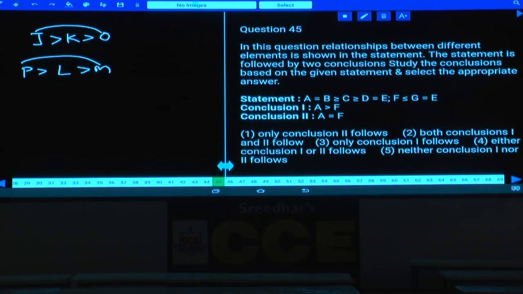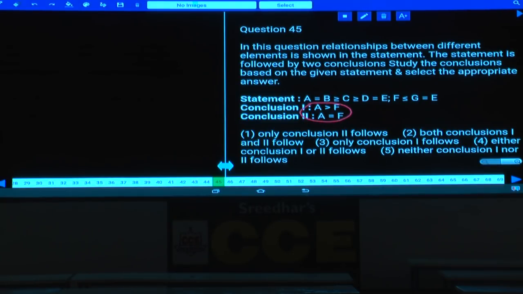Then coming to question number 45. Now if you observe here, both the conclusions are in between only two letters A and F. Now A is here and F is here. The letter which is common between these two is E. Now between A and E, what is the code here? Between A and E, A greater than or equals to E, definitely true. And again between F and E, F lesser than or equals to E, E greater than or equals to F.